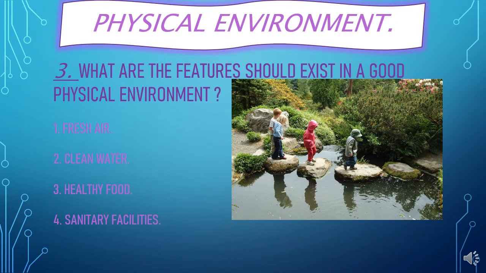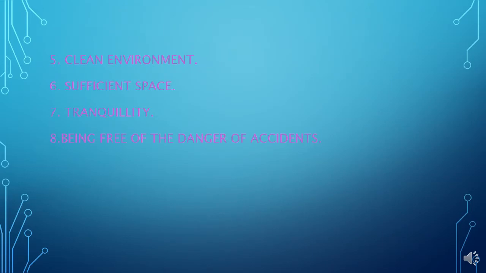Alright guys, let's see physical environment. What features should exist in a good physical environment? Guys, fresh air and what? Clean water, healthy food, sanitary facilities, clean environment and what? Sufficient space, tranquility and what? Being free of the danger of accidents. Alright guys.